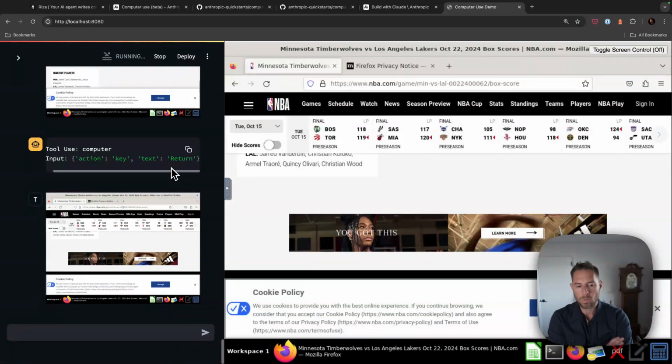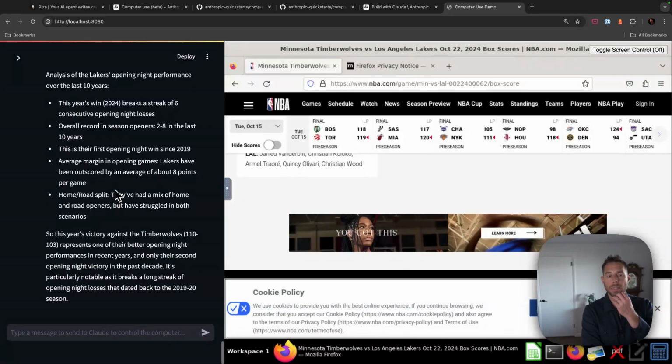So the way this is working in general is it is taking a screenshot of the virtual machine screen, and then it is passing that screenshot to Anthropic. It's using vision to identify what's on the screen, and then it's making decisions about where it should click, and presumably, if we got to that point, what it should type.